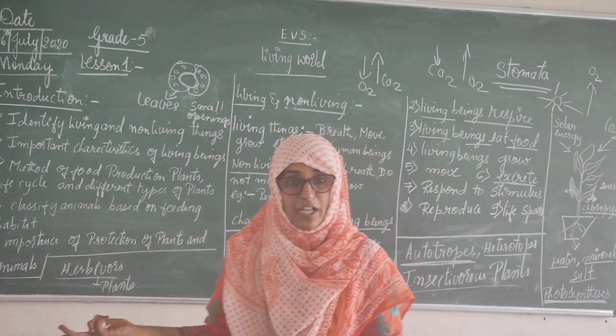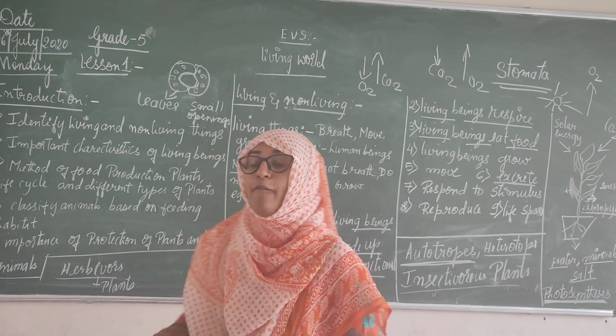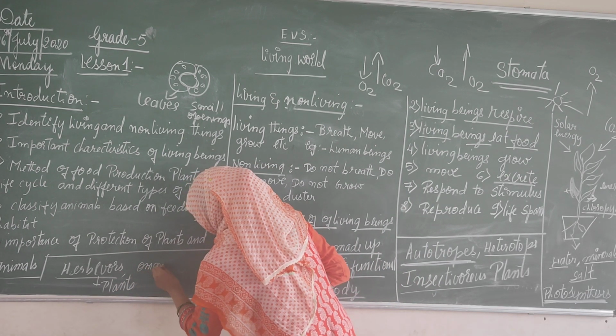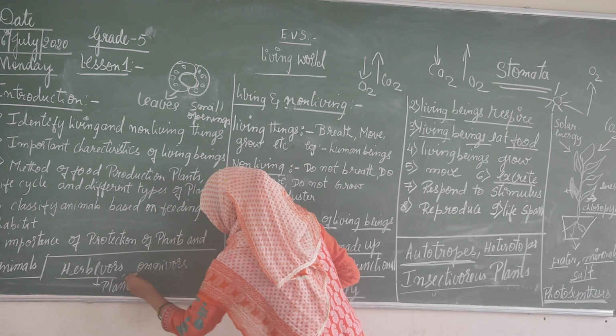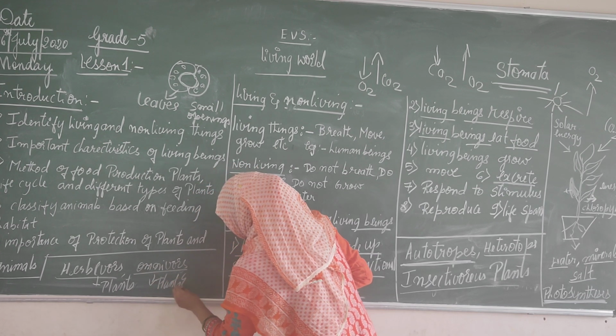If we eat the flesh of animals and green plants, what will you call it? We are called omnivores. Plants and flesh.